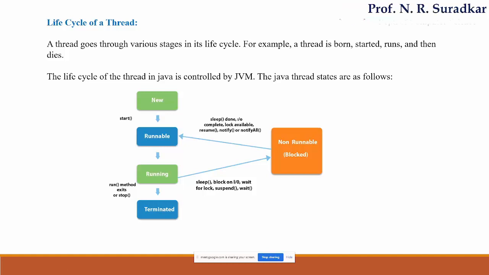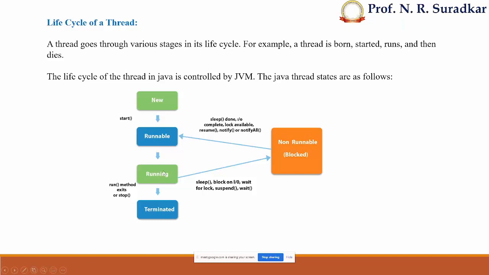Then this runnable is nothing but the running state, where the thread is actually running itself. All the operations related to the thread will be executed here. Actually there is no running state in the life cycle, but for understanding purposes we are giving it here.